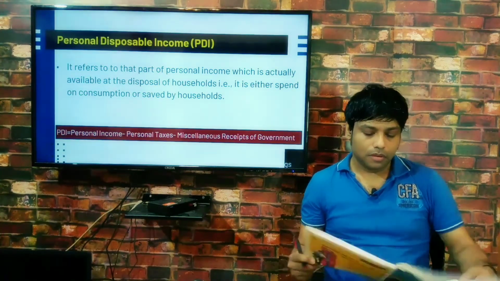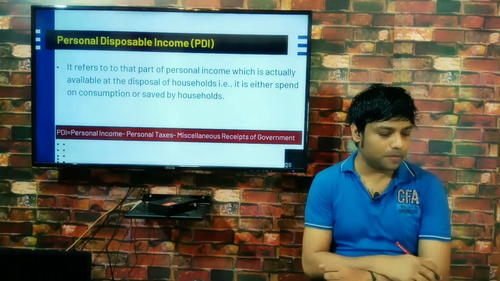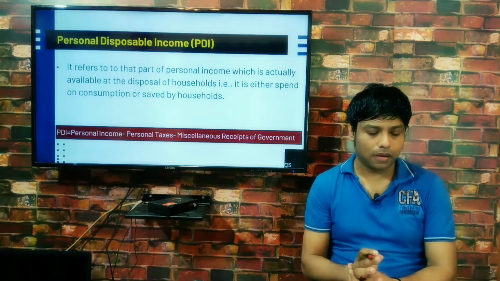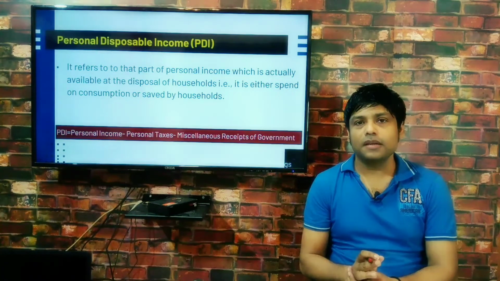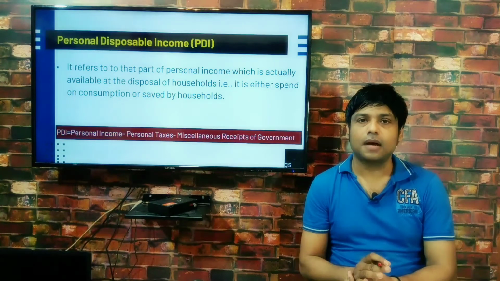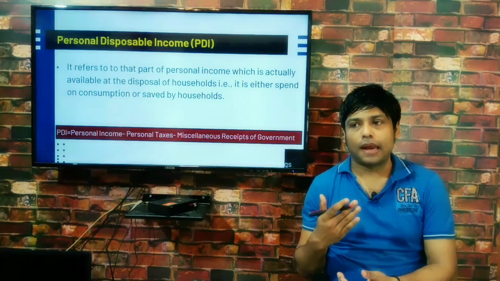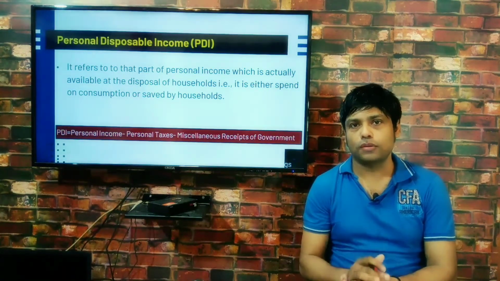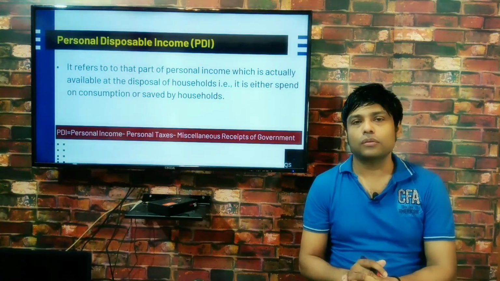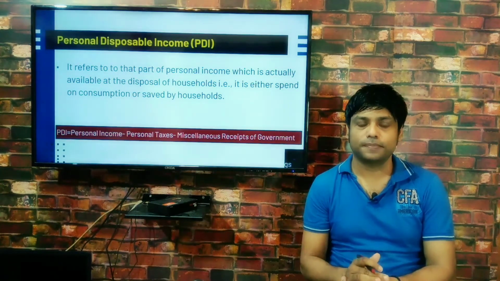Now let us discuss what is personal disposable income, or in short PDI. Personal disposable income refers to that part of personal income which is actually available at the disposal of households. I mean, it is either spent on consumption or saved by the households.